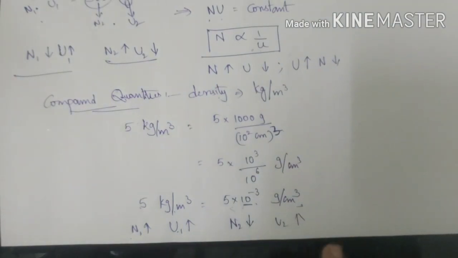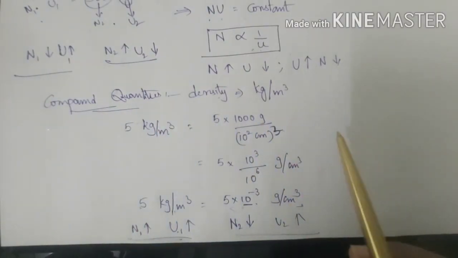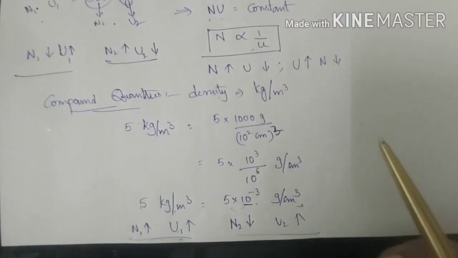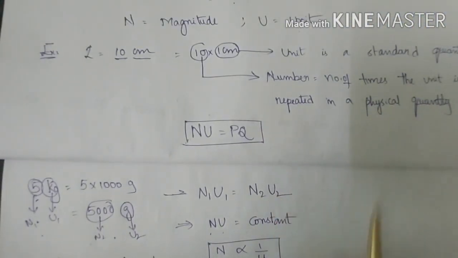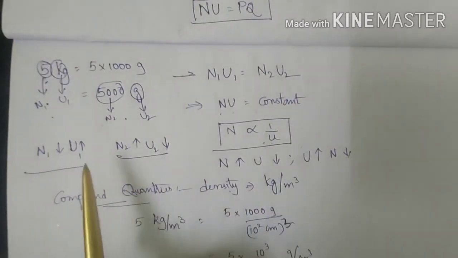But here you are not going with that relation; it is directly proportional. So for certain quantities like compound quantities, the relation NU = constant is not applicable. This is the basics for conversion of units, as I have done here.